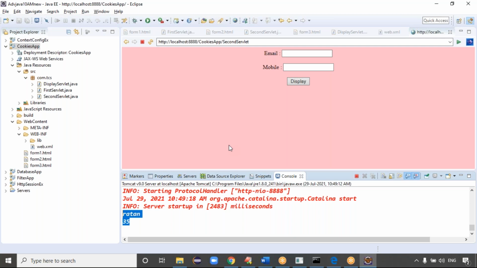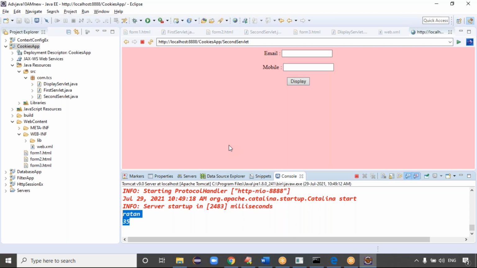When form 3 is sent from the client side to the server side, will the request and response objects at the server side be destroyed or not, regarding servlet 2? Yes, they will be destroyed. It will be destroyed means C1 C2 cookies are also removed at the server side, right? At the server side there is no chance of storing the details permanently. Then the server burden will be safe. So while getting the values in the third servlet, how is it internally stored while we are getting these cookies?